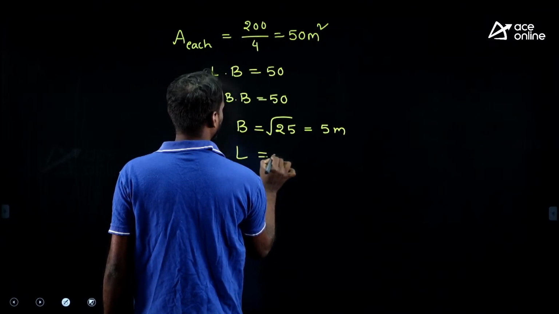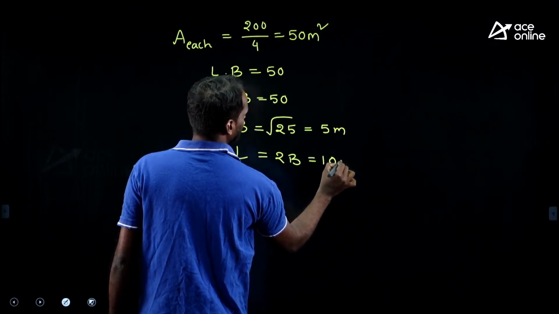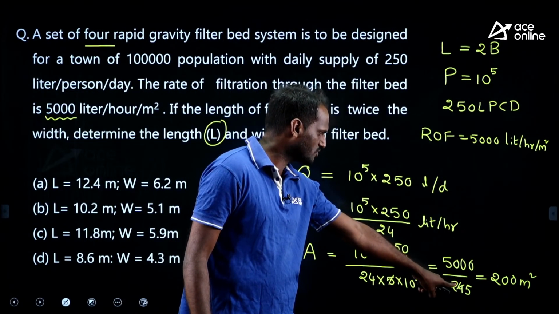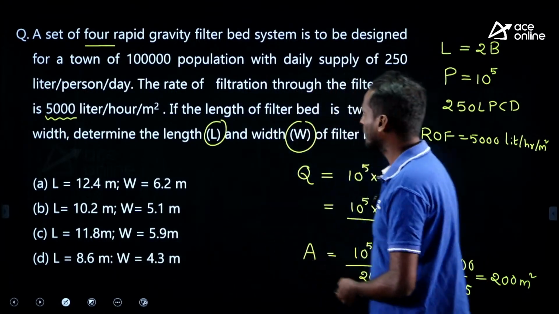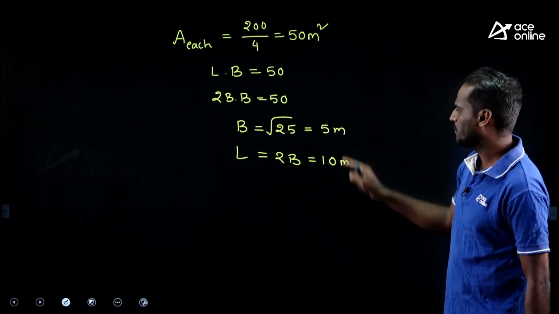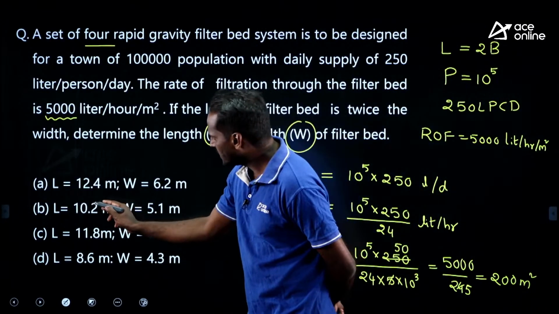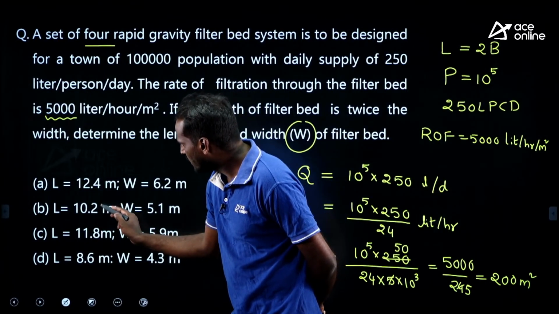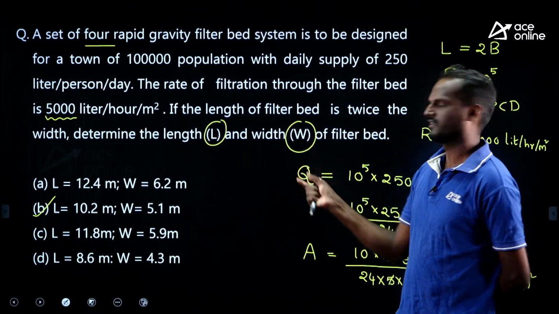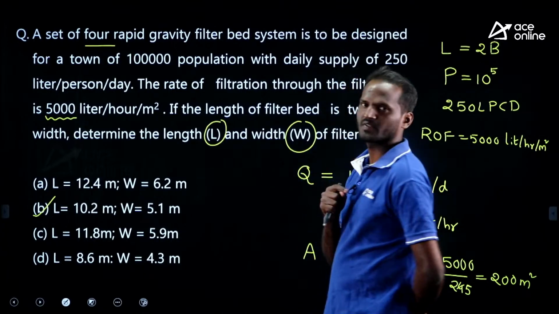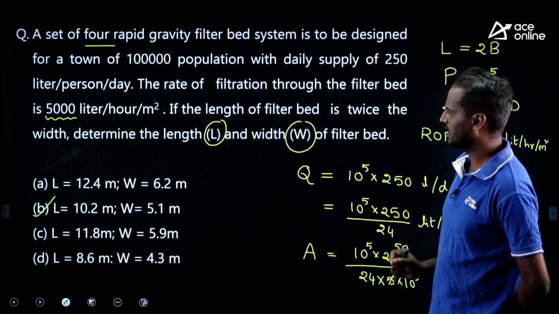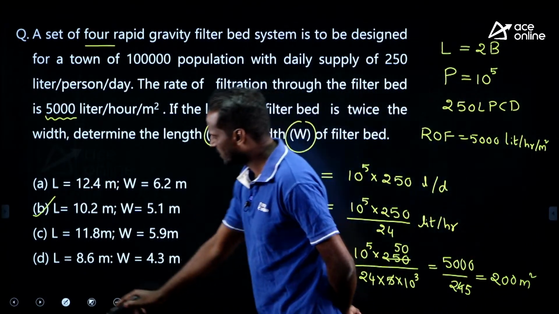What is the length? L is equal to 2B, therefore 10 meter. See, I considered 25 instead of 24, therefore the actual value will be a little bit more. Whatever we have got, the length as 10 meter means a little bit more than this. Width is 5 meter. Look at the options. Length is 10.2, correct, right? A little bit more, and width is 5.1. We got 5 and 10, but a little bit more you will get, because actually it is 24, not 25. For ease of calculation, I have considered it like that. Very easy. Even though you can solve it in 1 minute, it takes sometimes. Otherwise, you can easily solve.